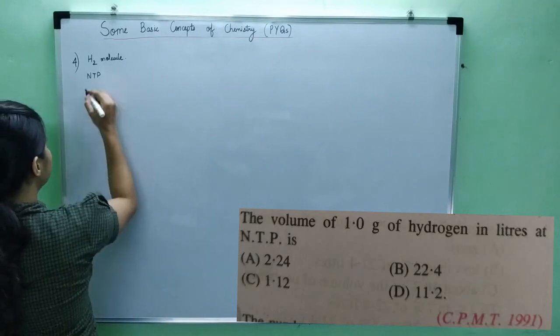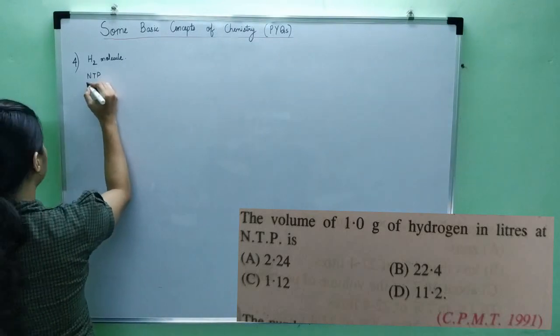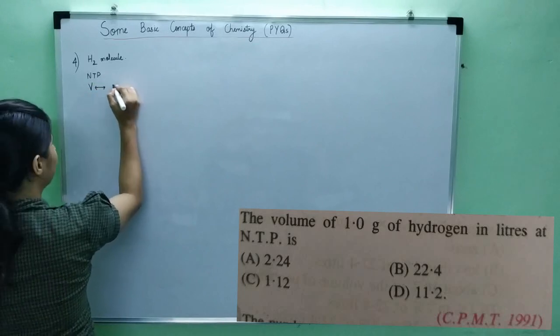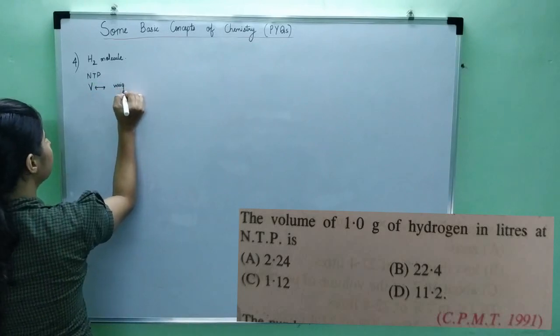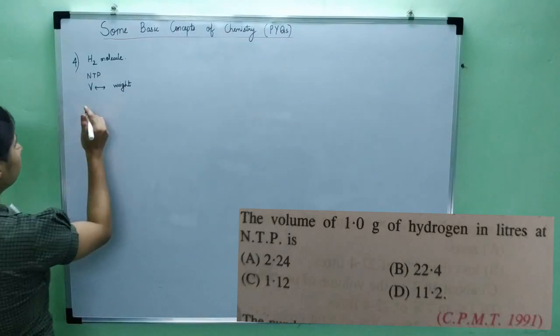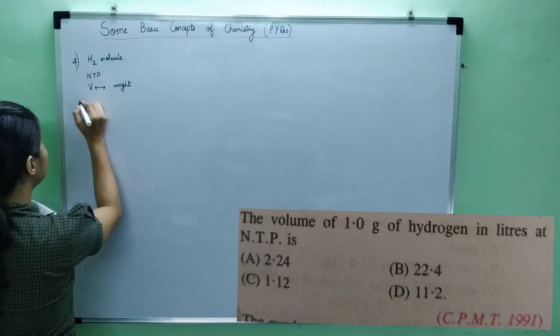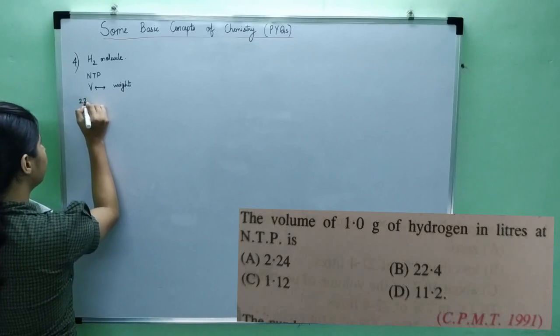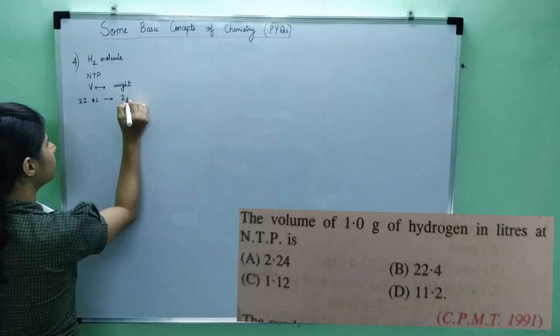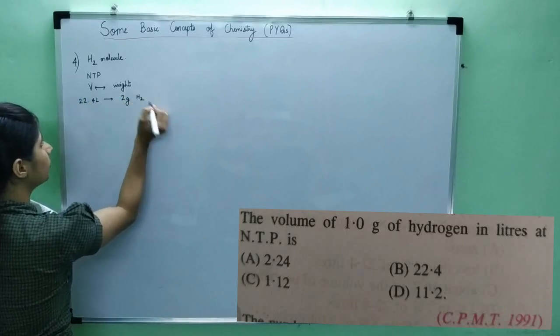Now what is given? What do we have to find? We have to find the relation of volume and weight, because I am given the weight and I am asked about volume. So what is the general relation that I know? 22.4 liters will occupy how much? 2 grams of hydrogen. Right?